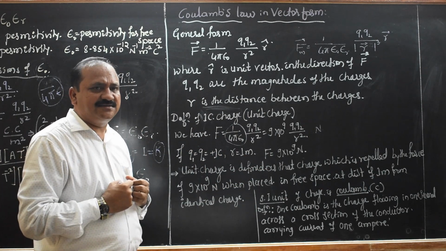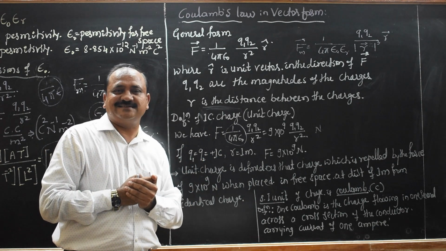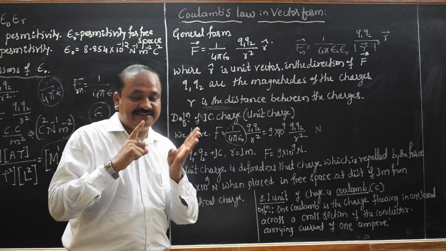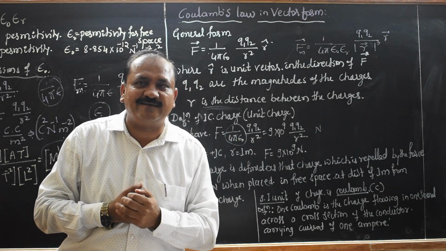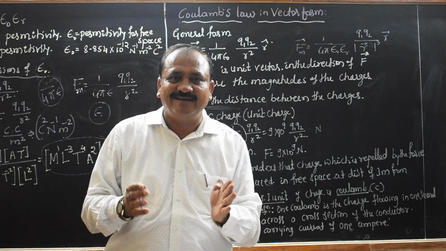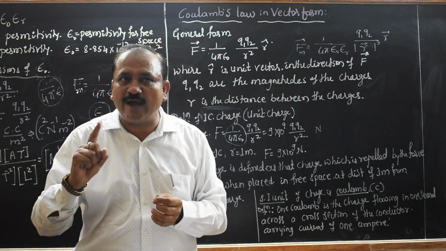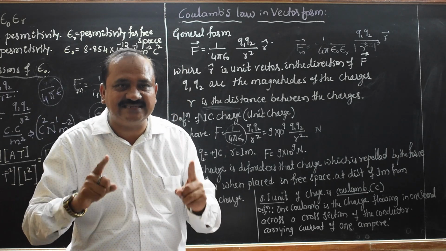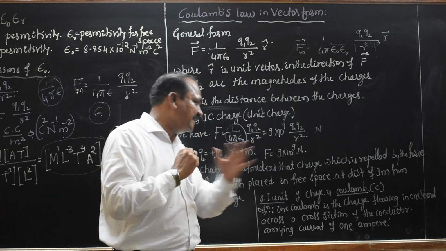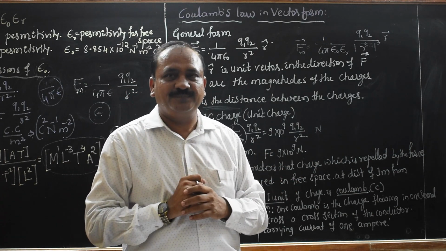As we know from the very first class that we have discussed, the charge is a scalar quantity. You know the difference between scalar and vector? A scalar has only magnitude. A vector has both magnitude as well as direction. The charge is always a scalar quantity. Its SI unit is the Coulomb.